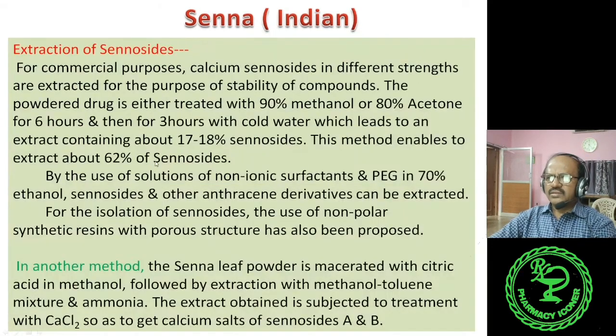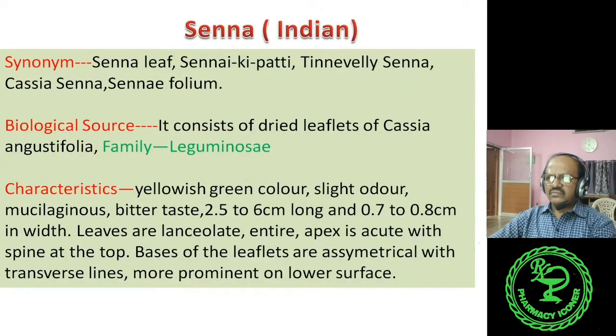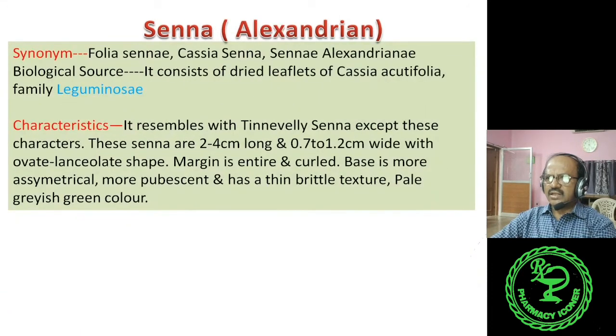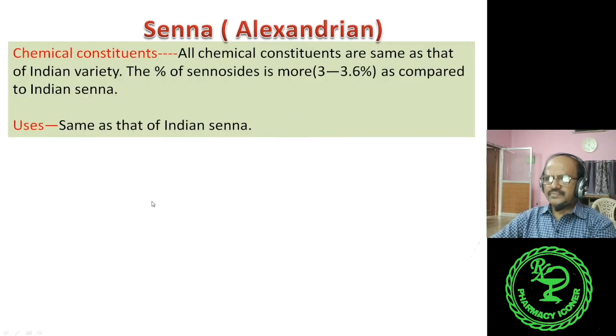When you see the characteristics of Indian Senna, it is 2.5 to 6 cm long and 0.7 to 0.8 cm width, and leaves are lanceolate. But in case of Alexandrian Senna, it is ovate lanceolate shape. Margin is entire and curled. Base is more asymmetrical, more pubescent, and has a thin brittle texture, pale grayish green color.